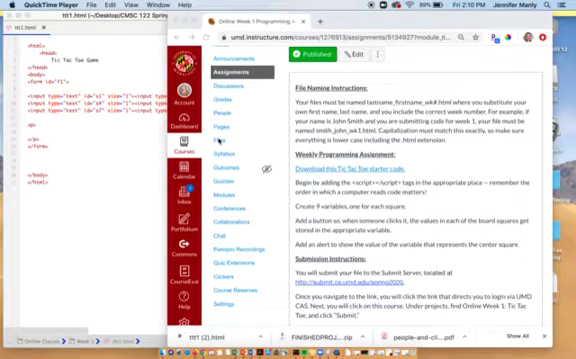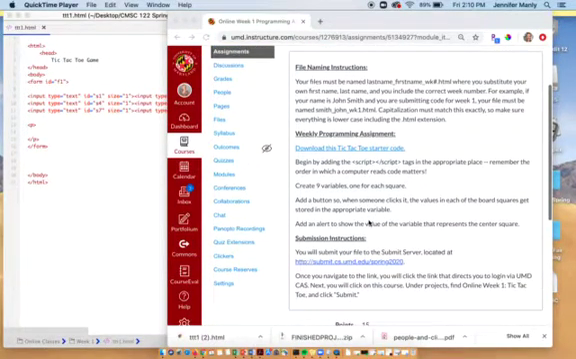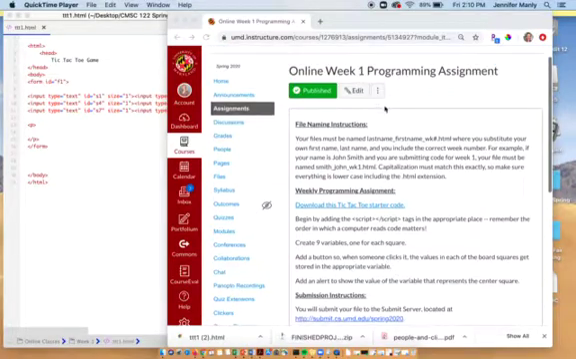So let's talk a little bit about this week's programming assignment, and I'm going to give you a few tips and tricks to get you started and make sure that you are confident in what you're doing. So here's our assignment, right? And we can find it either by clicking on assignments or by finding this week's module in the modules tab.